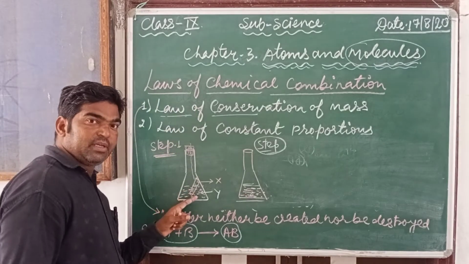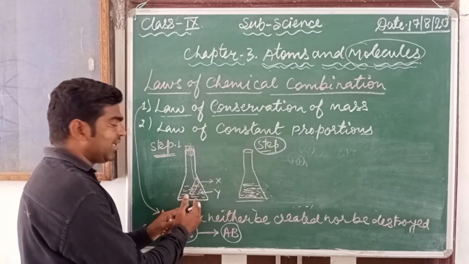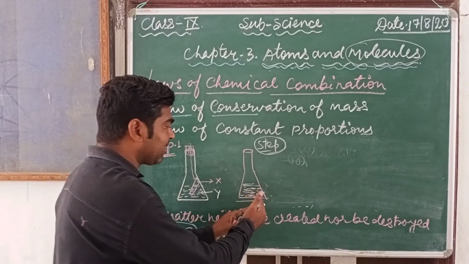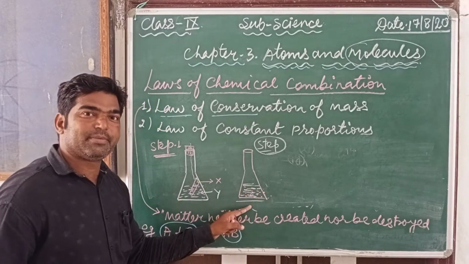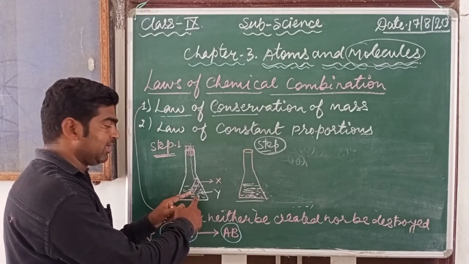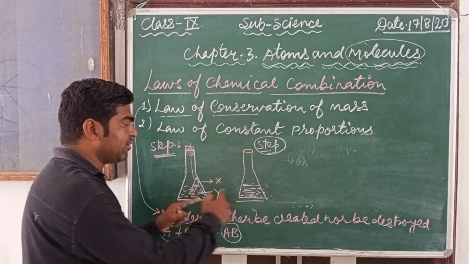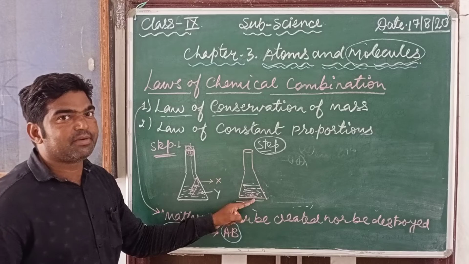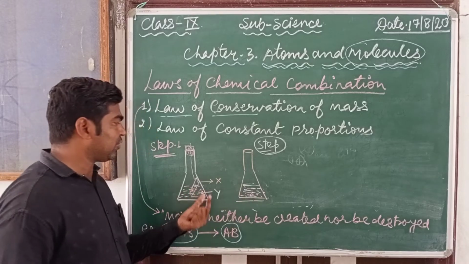So whatever mass we took in the initial step, the first step, is equal to the second step. Means after mixing, the mass is equal to the result after mixing both solutions together.